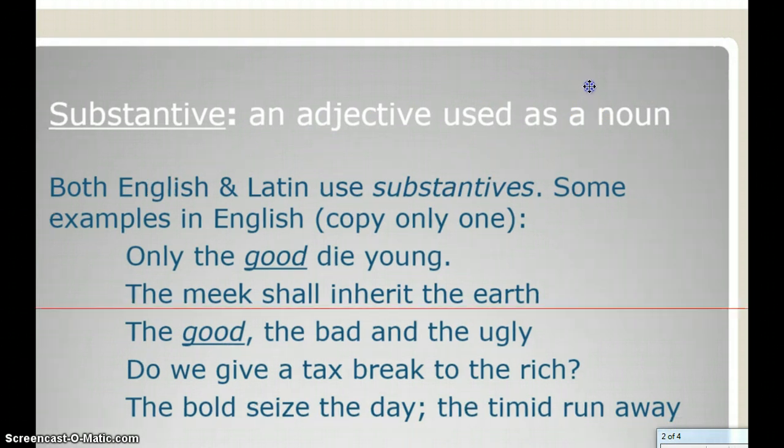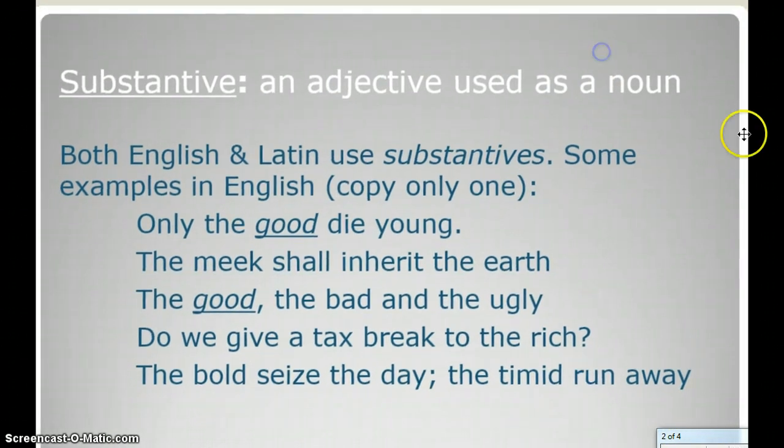The definition of a substantive is an adjective that is used as a noun. We use substantives in both English and Latin. Some examples in English would be: only the good die young, which actually means only the good people die young, but people is understood. The meek shall inherit the earth.